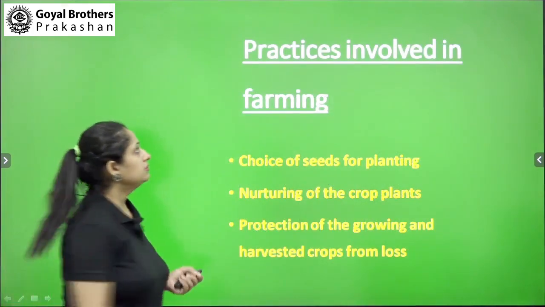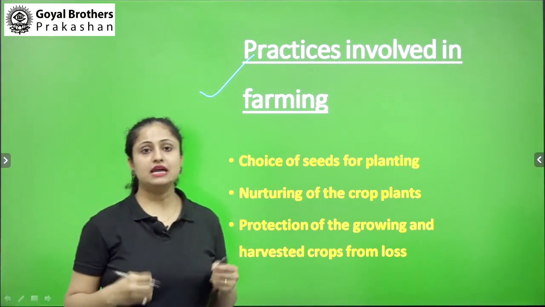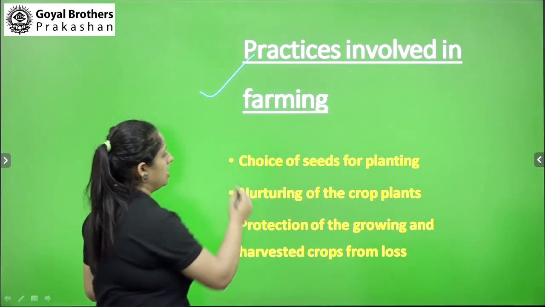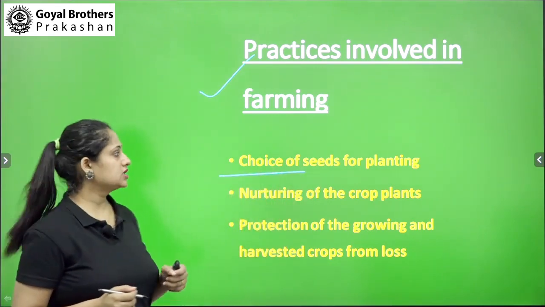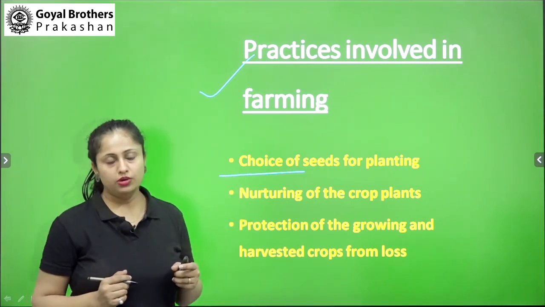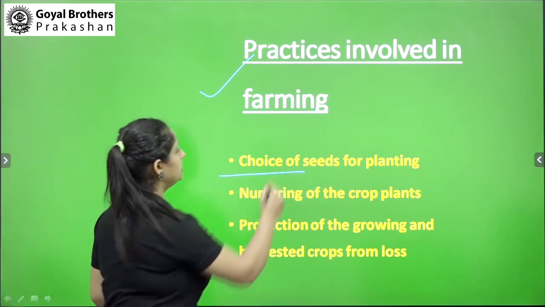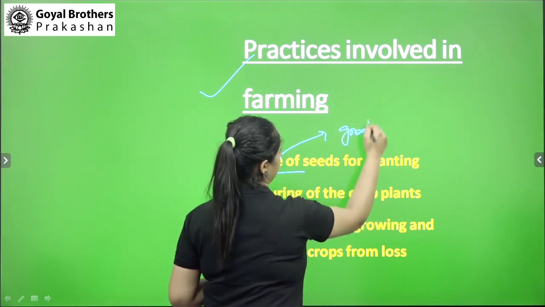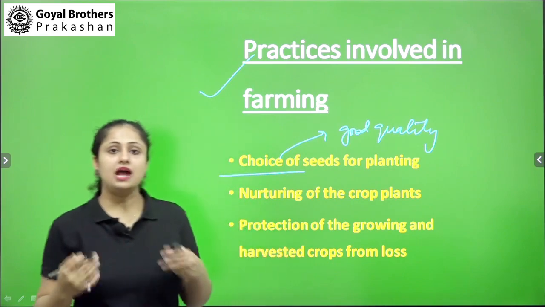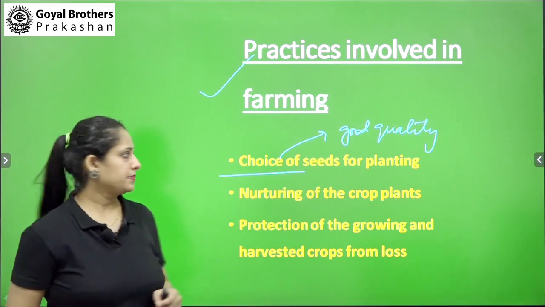Now, come to the practices involved in farming. In farming, various types of practices are involved. Number one, choice of seeds for planting. The choice of seeds plays a very important role in the production of the offspring variety. If the seeds are of good quality, then the offspring or the produced plant variety will definitely be of very good quality.